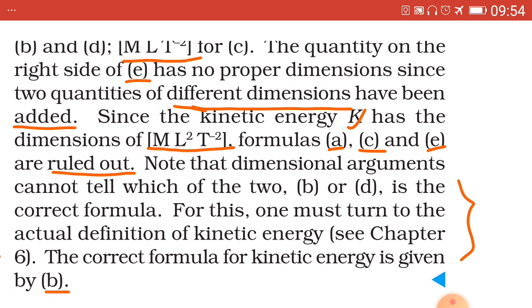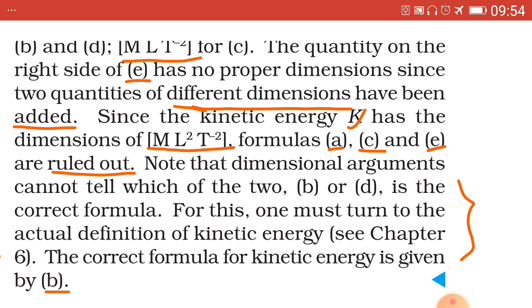So the answer is, E has no proper dimensions. Here it's written, E has no proper dimensions, since two quantities of different dimensions have been added.